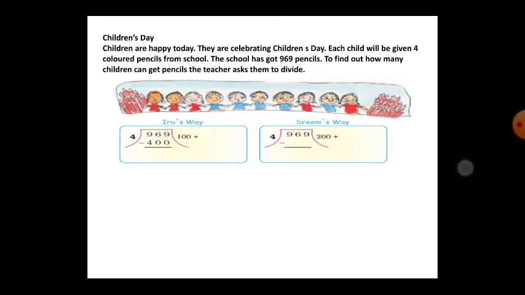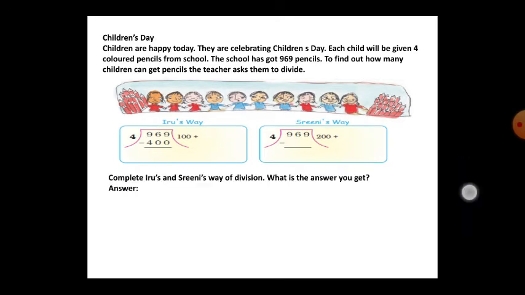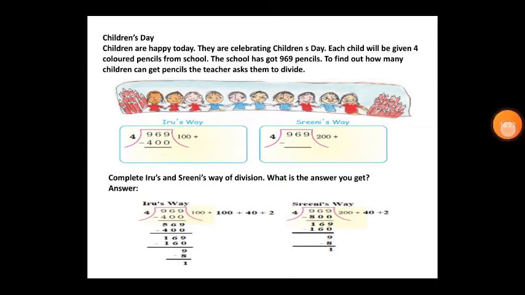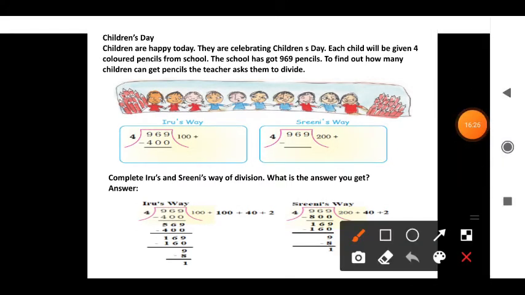See here what they did. They divided 969 by 4. So how many times? 4 hundreds are 400, so after subtraction 569 remains. Again 4 hundreds are 400, so 169 remains. Again 4 forties are 160. Then 9 is the remainder. 4 twos are 8. 1 is the remainder.